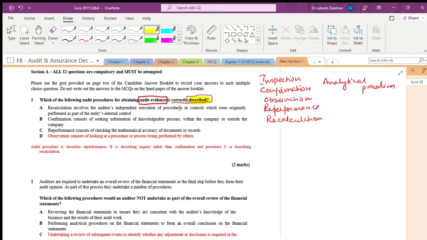In the question, we have to identify precisely what they are asking. Recalculation involves the auditor's independent execution of procedures or controls which are originally part of the entity's internal control. I will take lecture 7 for our reference.